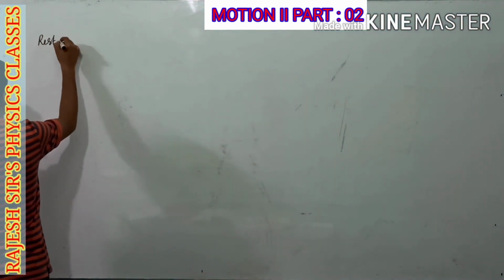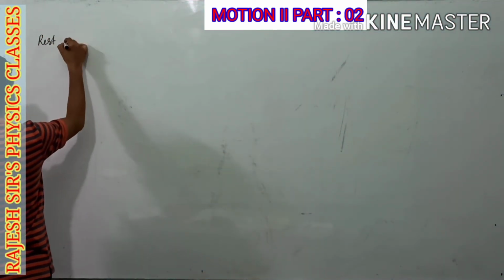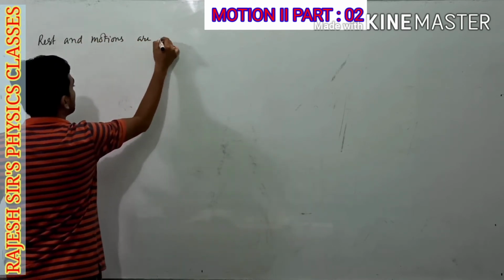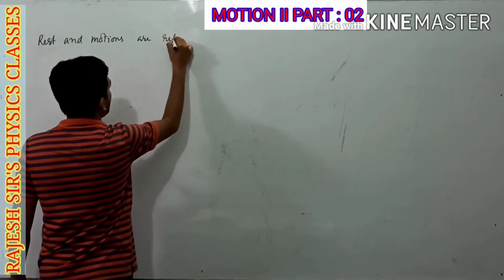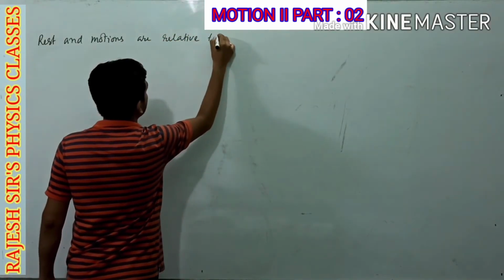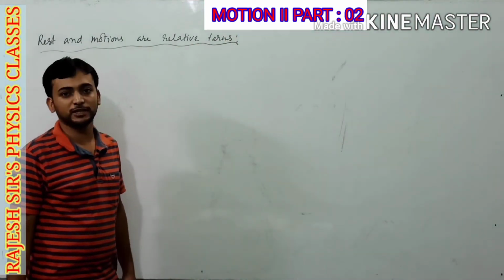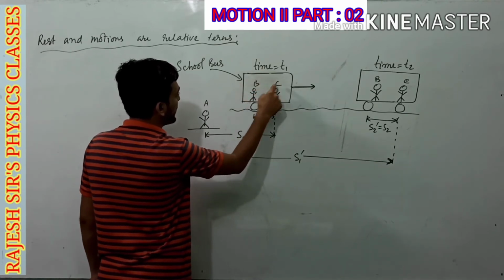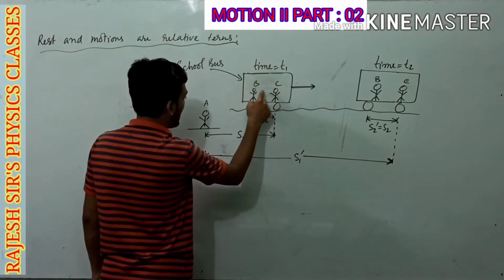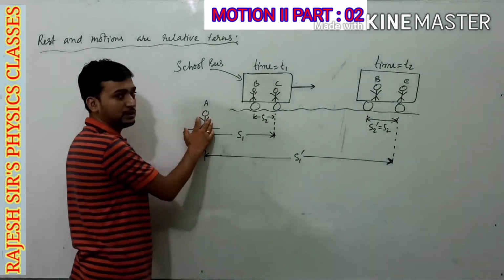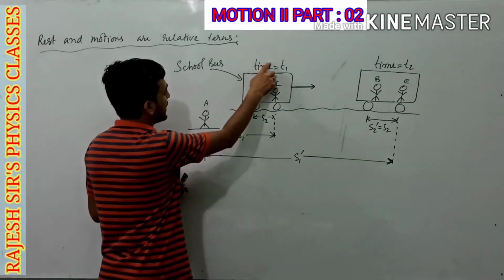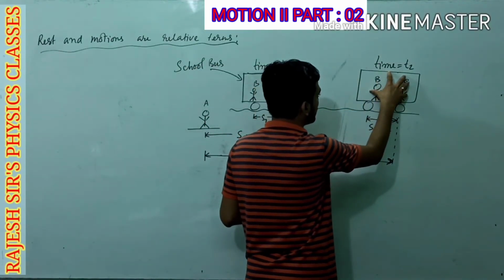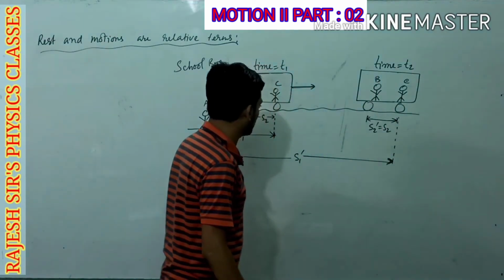Now we are going to explain one very important point. Rest and motion are relative terms. This can be explained with the help of an example. We are going to consider a school bus within which two friends are sitting, B and C, and one of their friends is standing outside the bus. At time t1, the bus was here. Now it has shifted to a new position at a later time t2.